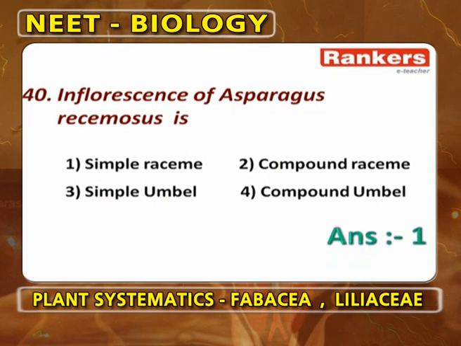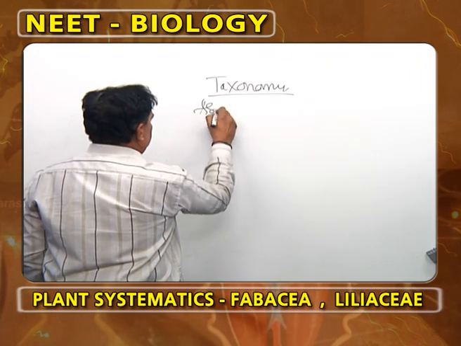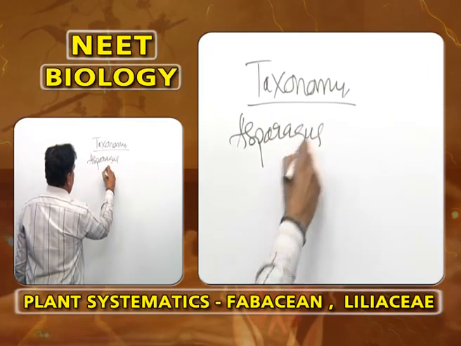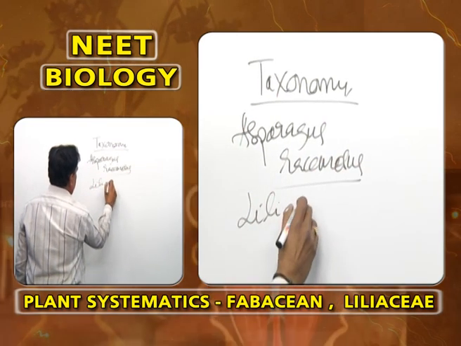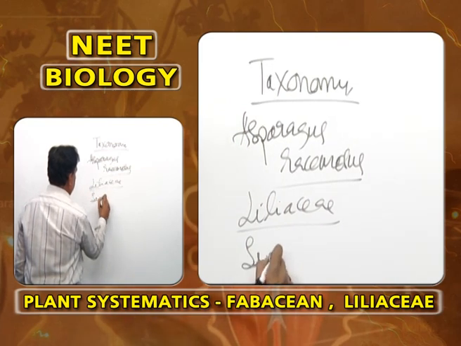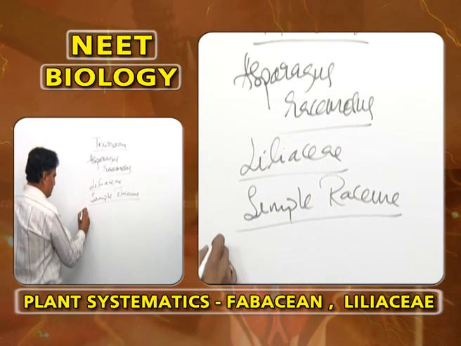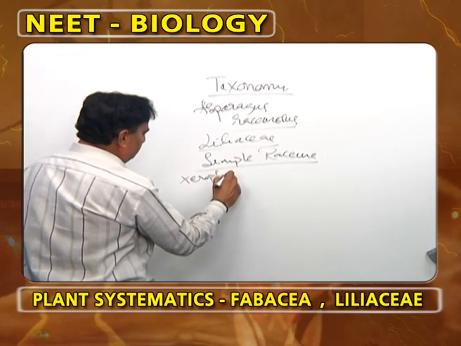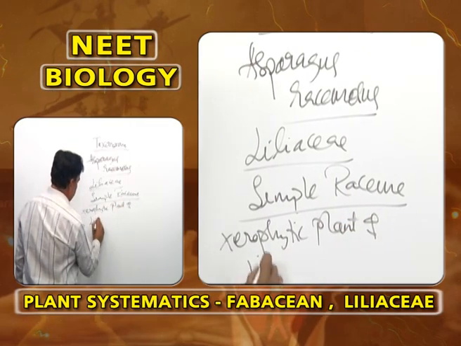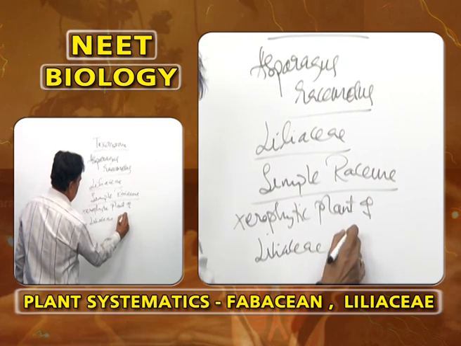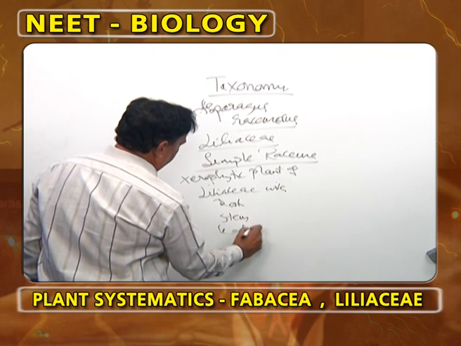Inflorescence in Asparagus racemosus. Asparagus racemosus is a plant of Liliaceae. Inflorescence here is a simple raceme. Another important feature is that it is a xerophytic plant with root, stem and leaf modifications.